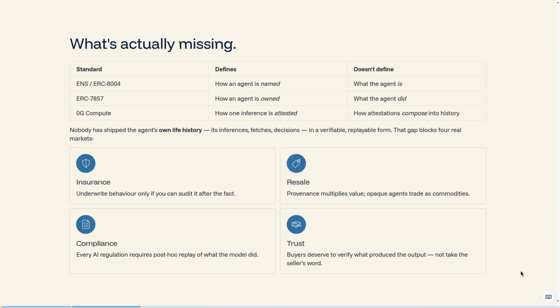And that gap blocks 4 real markets. Insurance: you can underwrite an agent's behavior only if you can audit it after the fact. Resale: provenance multiplies value, while opaque agents trade as commodities. Compliance: every AI agent regulation in flight requires post-hoc replay of what model did what and why. And trust: buyers of an agent's output deserve to verify what produced it, not take the seller's word. Aether is the missing primitive that unlocks all 4.